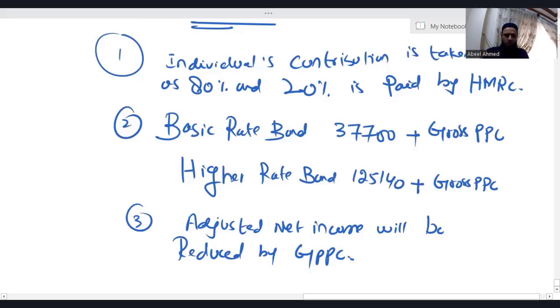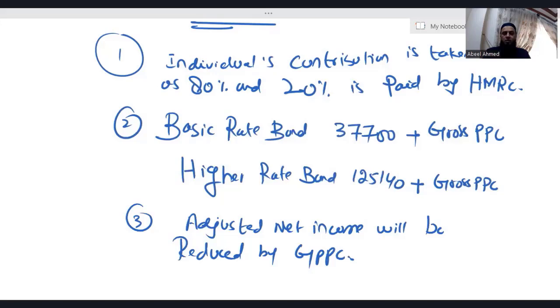You will come to know. Don't worry at all, inshallah. And how come it is a benefit that I'm contributing in PPC, personal pension, and gross PPC is reducing adjusted net income? How come it is a benefit? I would say just one thing. Wait for that, and you will come to know, inshallah, how it is a benefit and why it is a benefit. Just wait. Right now, you need to know three things.